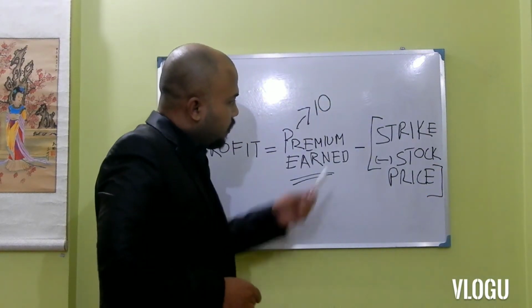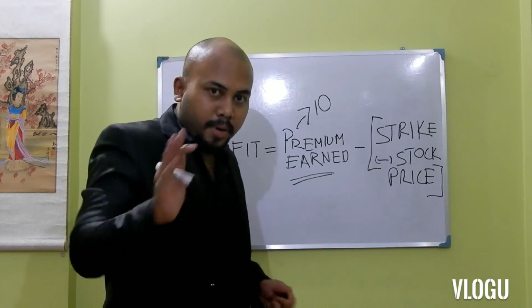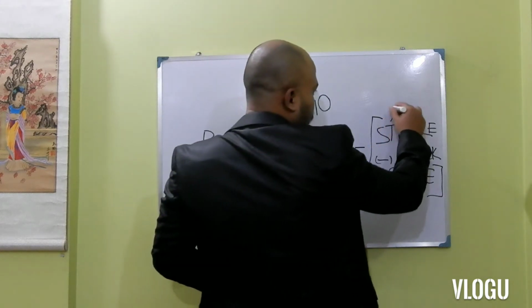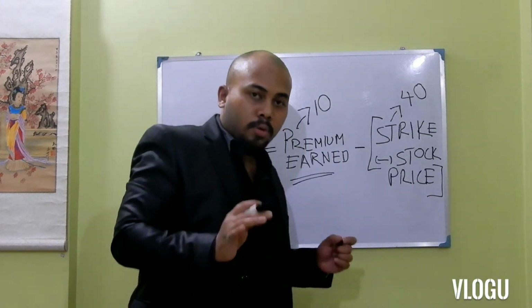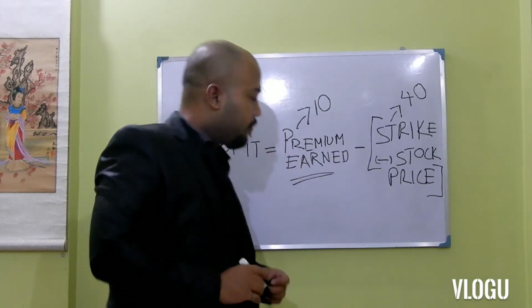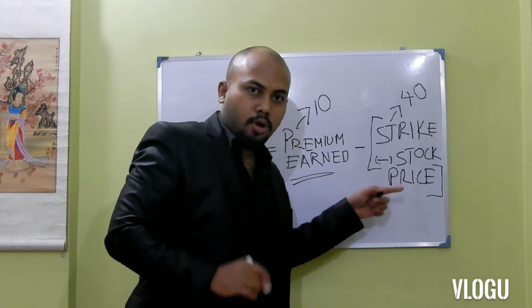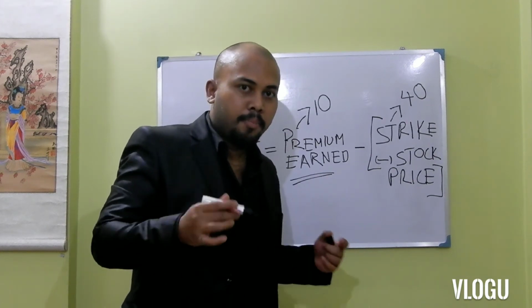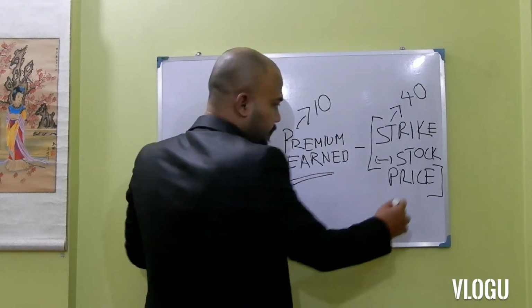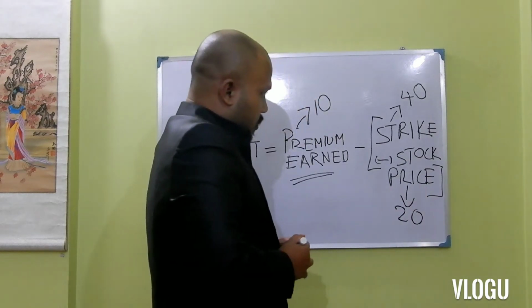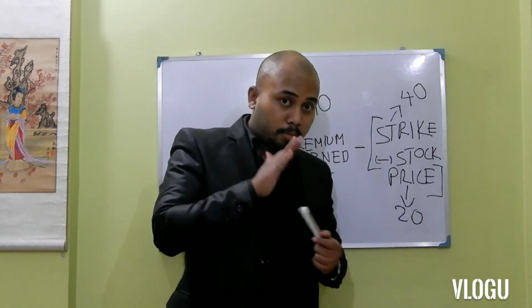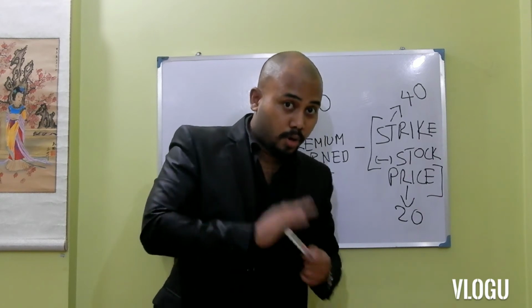So, say the strike price was 40. It means the right to sell was at 40, right? Now, imagine the stock price or pen price has come down to 20. So, what is the put option seller going to do now?